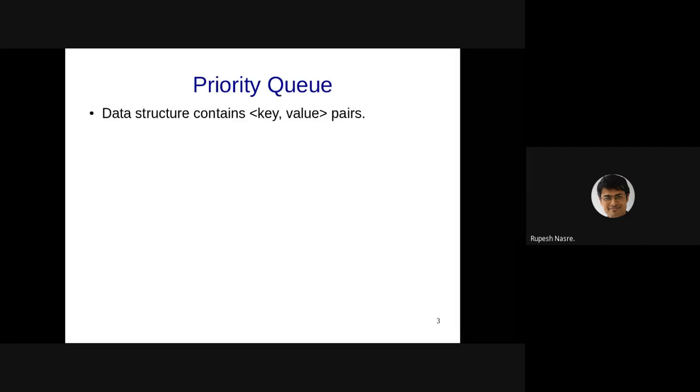Right? So let's understand what a priority queue is. Similar to hash tables, the data structure is going to maintain a key value pair. For each key, we are going to maintain some value associated with it. The priority is going to be decided by this key. Of course, like in hash tables, the value may not always be present. The key itself is the value sometimes, which is what will happen in our examples, but in real life, there will be a key value pair.